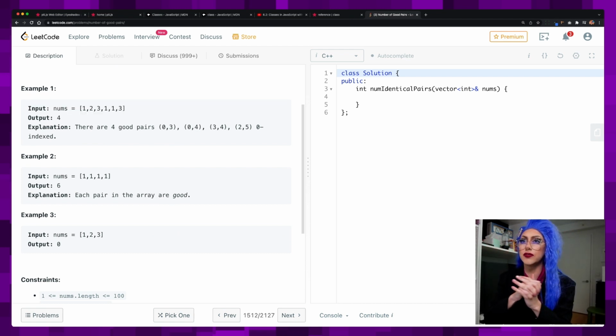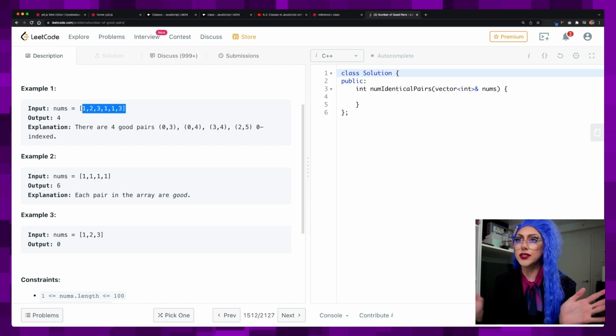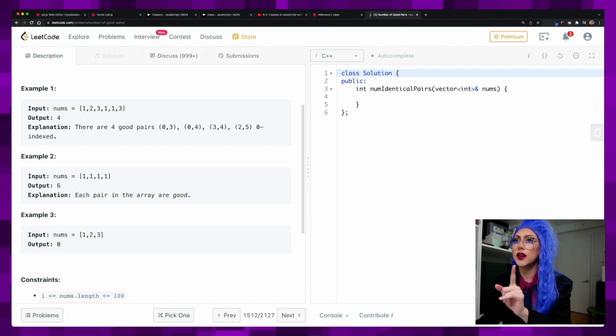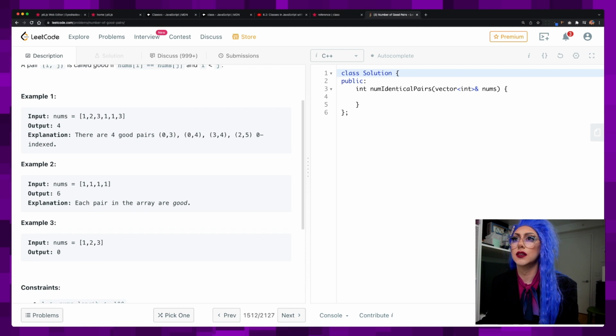In our first one, we've got nums is 1, 2, 3, 1, 1, 3. So our pairs, we've got 3 ones. So we're going to have 0, 3, 0, 4, and then the 3s are the same. So 3, 4, and then what's 2, 5? What's 2, 5? 1, 2, 3. Oh, okay. That's the 2s. Sorry. And then 0. What's 0 indexed? Oh, it's saying that the array is 0 indexed.